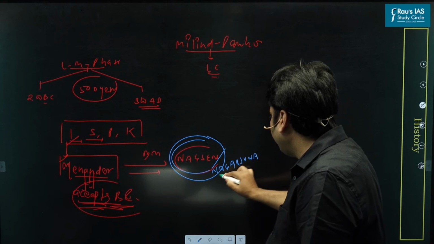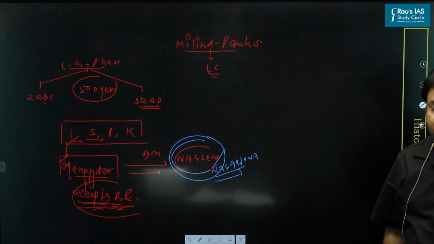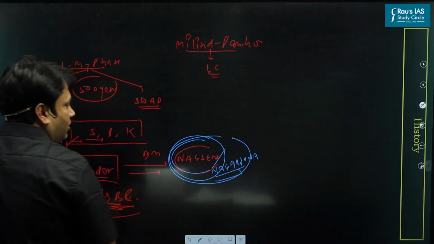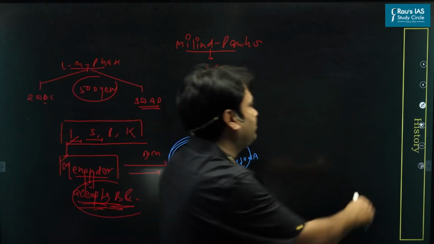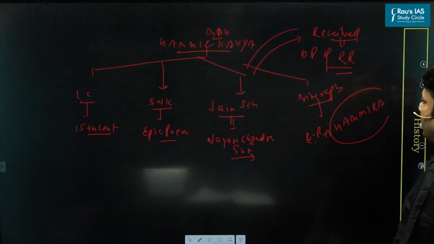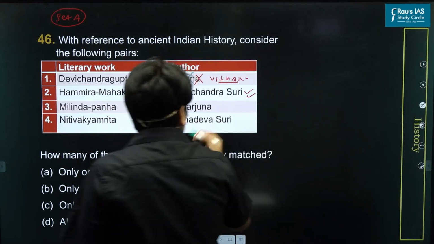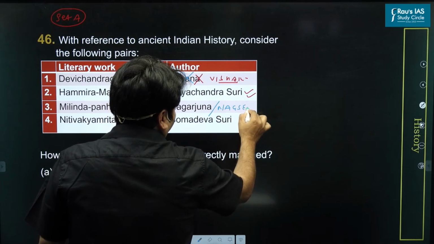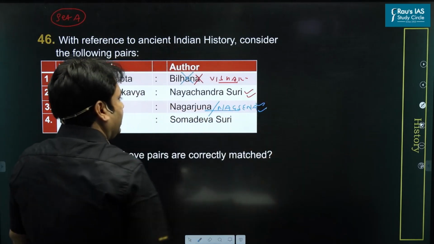Looking at this reference, we come to the conclusion that this third pair, Milinda-panho, written by Nagarjuna, is also correct information.